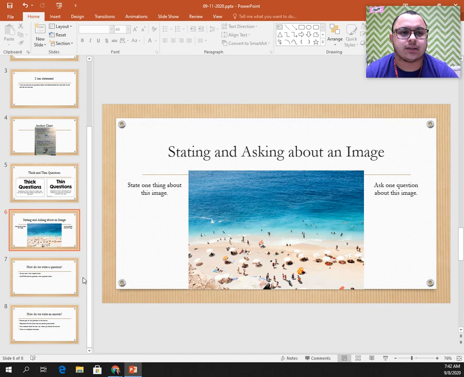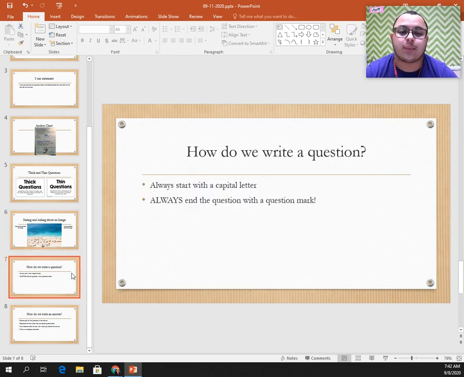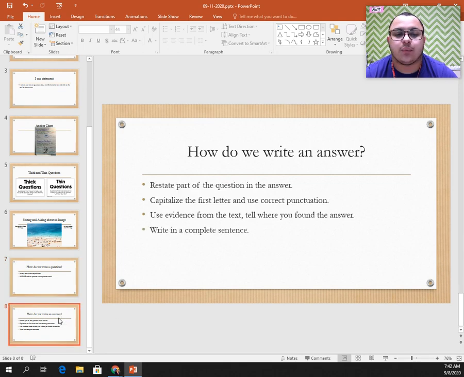So how do we write questions? We've been practicing this for 2 weeks. Well, first, we always start with a capital letter, and you will always end with a question mark for a question. And how do we write an answer? Well, remember WRAP, it's going to be the same. We restate part of the question in the answer. We have to make sure the first letter is capitalized and we use correct punctuation. We have to use evidence from the text and tell where you found the answer, and we have to write in complete sentences.